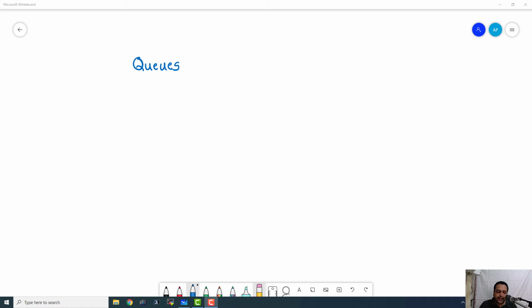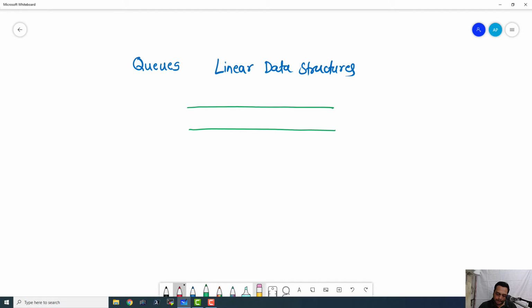So queues are linear data structures and the data is stored in the continuous locations of memory. So let me show you an example of a queue. So this is a queue and these are the contents of a queue.